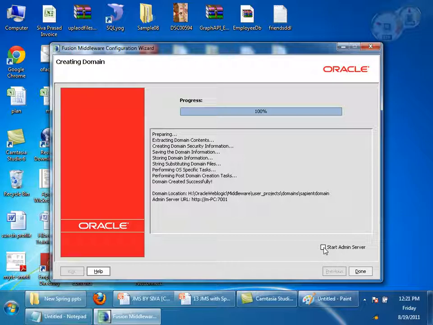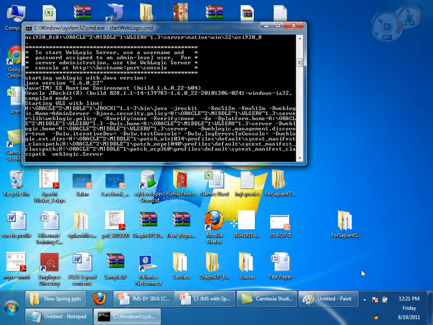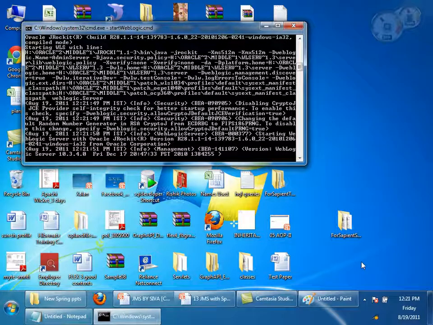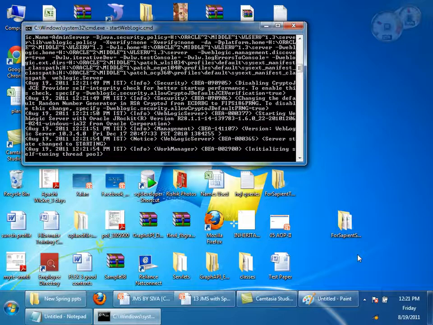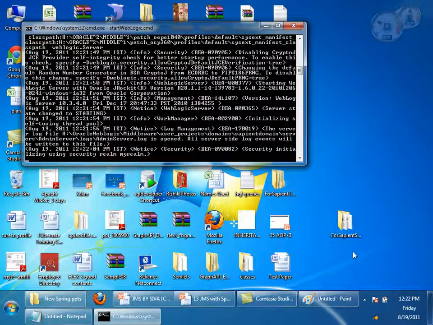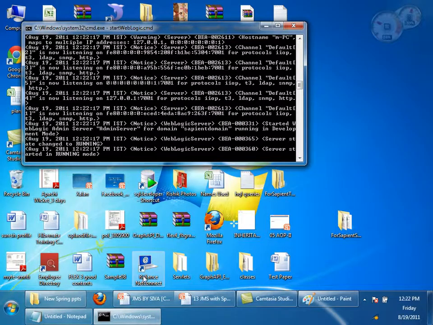Once you finish, here there is Start Admin Server. Click on it, it will start the WebLogic server. Yeah, 7001 is the port.